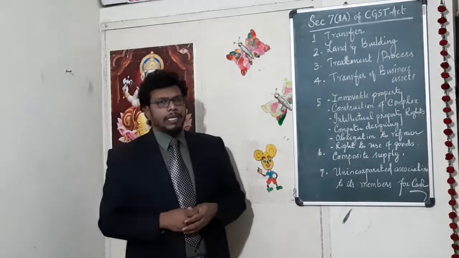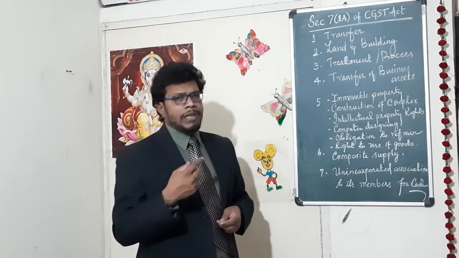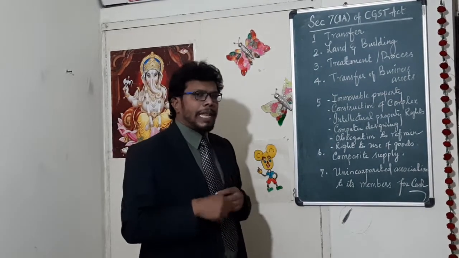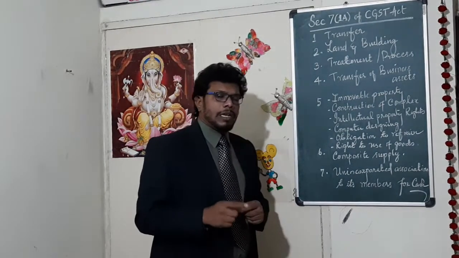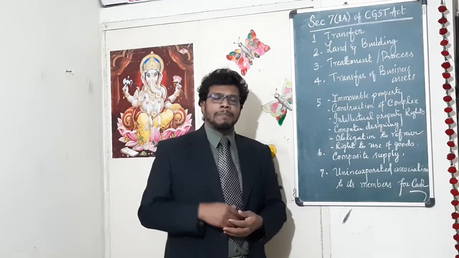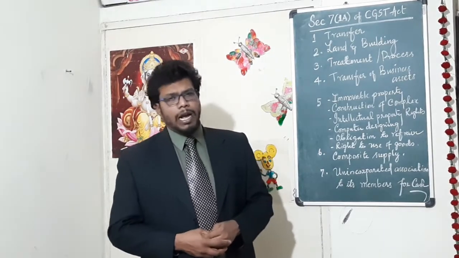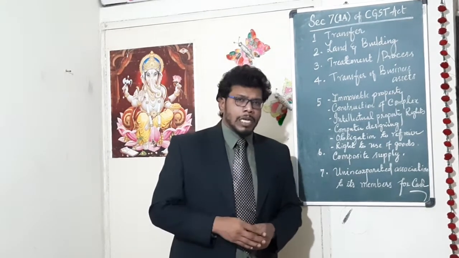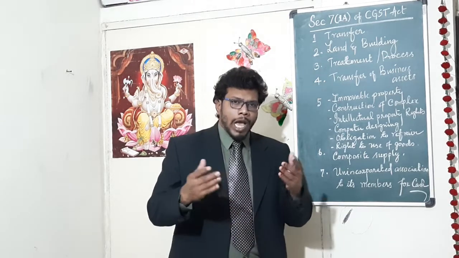The last one here, as per Schedule-II of the CGST Act, which has been appended with Section 7(1)(a) of the CGST Act: unincorporated association rendering services to the members. What is an unincorporated association? If you have apartments, you have the association, then you have the society.